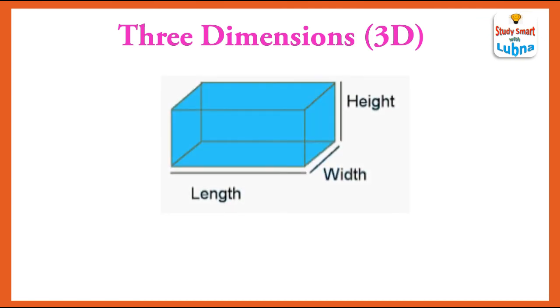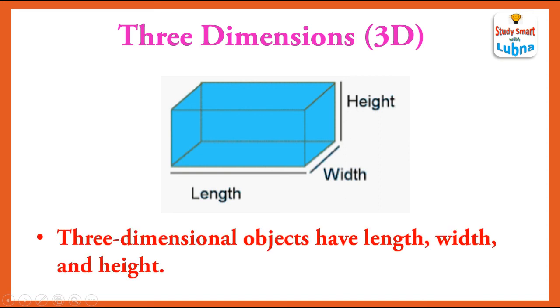This is an example of a three-dimensional object. A cuboid is given. Here you can see the length, width and height of the cuboid. So three-dimensional objects have length, width and height.